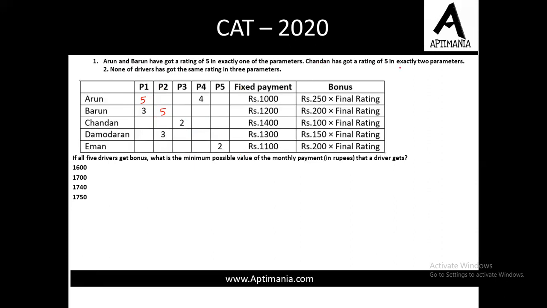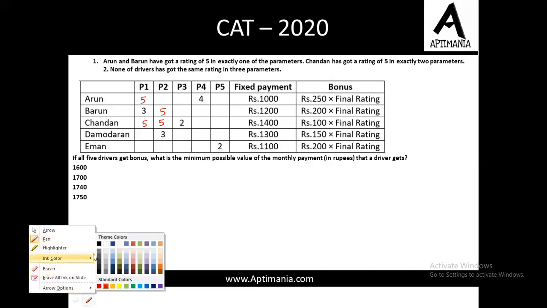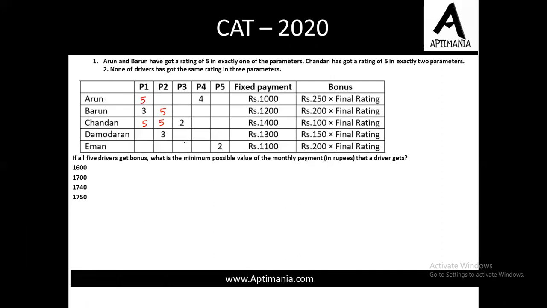Chandan has got a rating of 5 in exactly 2 parameters. Chandan को 5 exactly 2 parameters पे मिला है, and none of the driver has got same rating in 3 parameters। ठीक है। Now if all the 5 driver get bonus, what is the minimum possible value of monthly payment? Minimum, we need to minimize the minimum payment, so for that what we need to do is we need to minimize the rating। अब सबको बोनस मिला है तो we cannot assign the value of 1 to any of the driver, otherwise he won't be getting the bonus part। so let us start from 2।